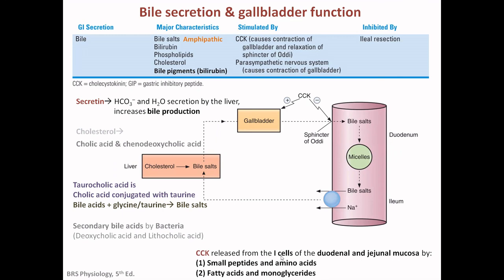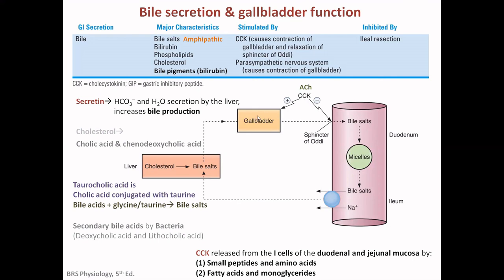CCK is released from the I cells of the duodenum and the jejunal mucosa, as we have already discussed, in the presence of smaller peptides and amino acids, as well as fatty acids and monoglycerides. And this is the vagal stimulation. We have discussed here that parasympathetic acetylcholine is responsible for the activity of the CCK.